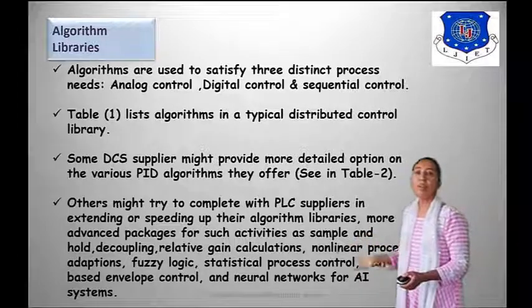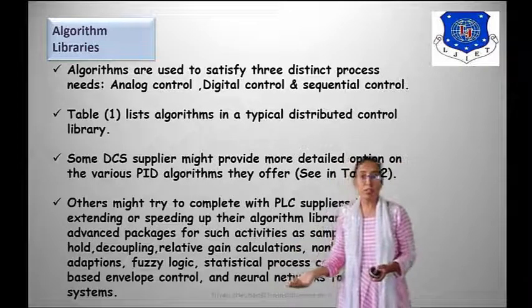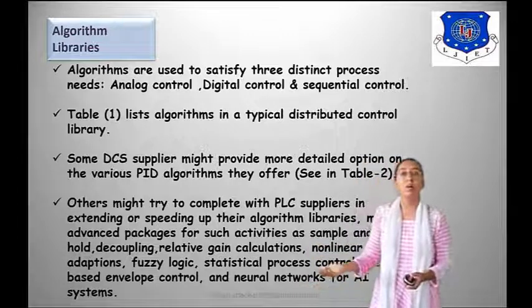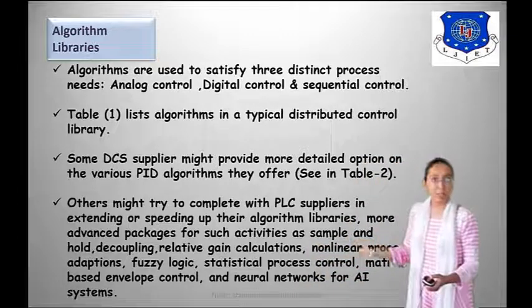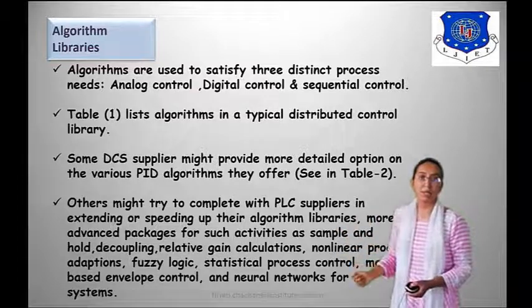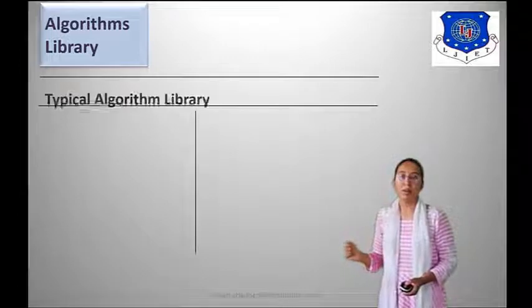So here we are using algorithms in relative gain calculation, fuzzy logic, and statistical process control, and we use them in artificial intelligence. We have discussed it here. Next, this is our table 1.